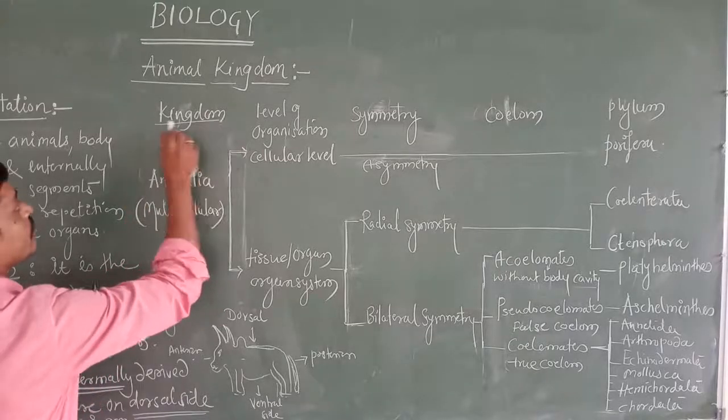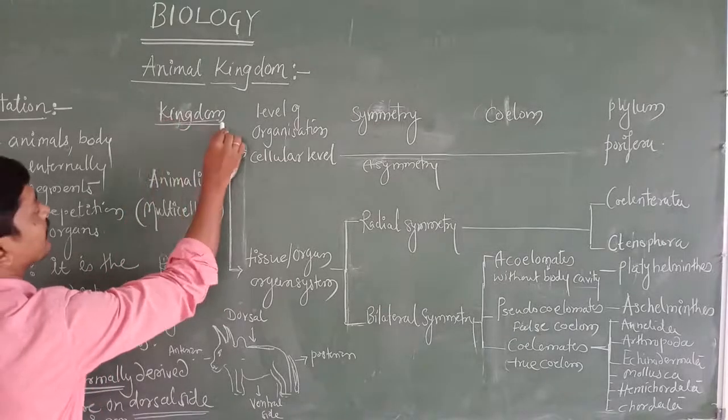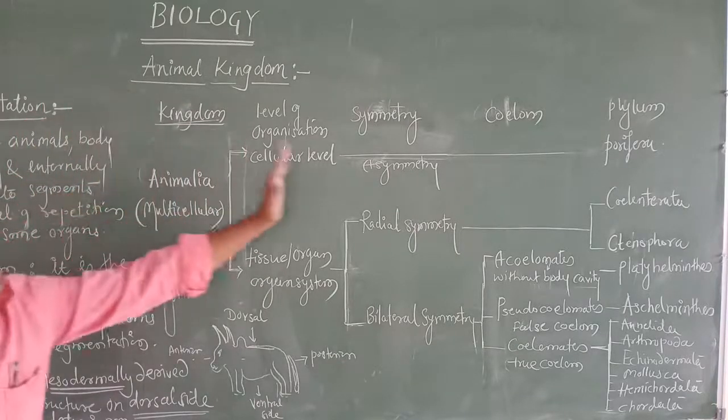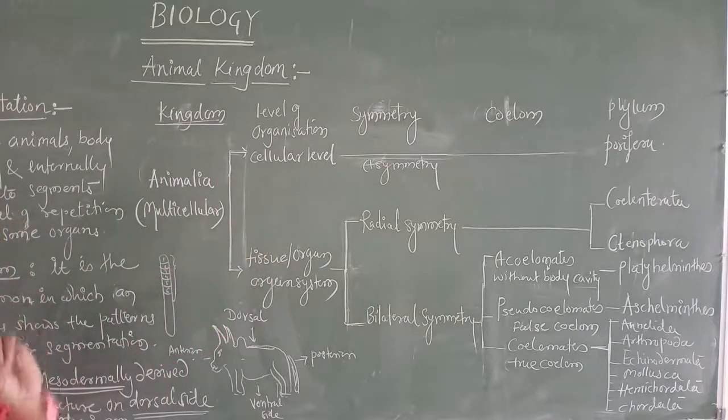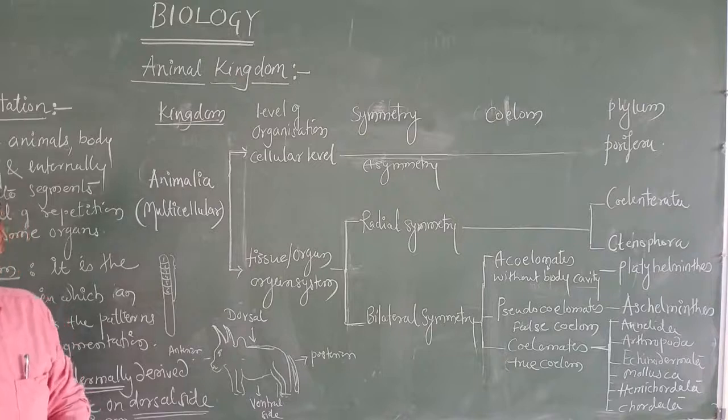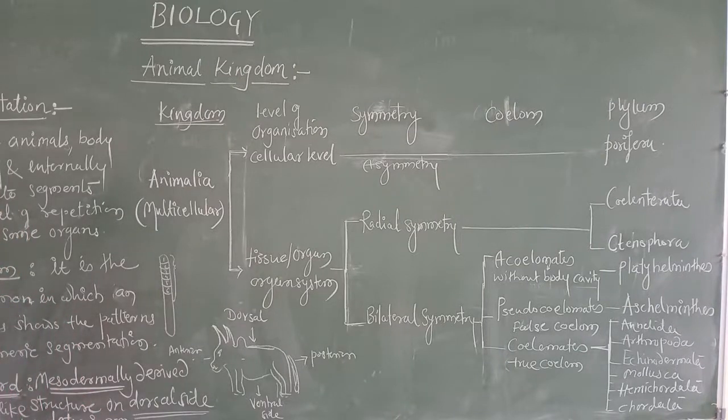I have written on the board a complete classification of animals, and from yesterday you have some confusion in your mind. In yesterday's class I told you about cellular level of organization, with examples like platyhelminthes, porifera, coelenterata, aschelminthes.